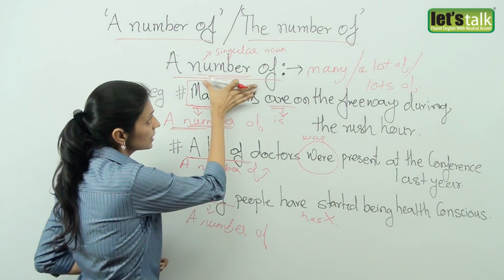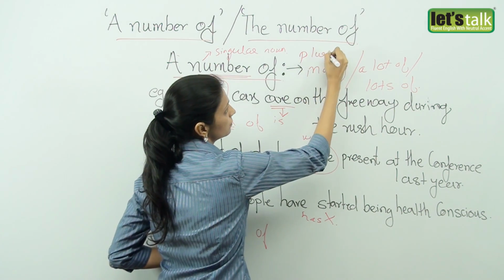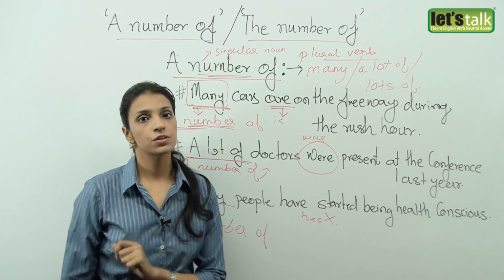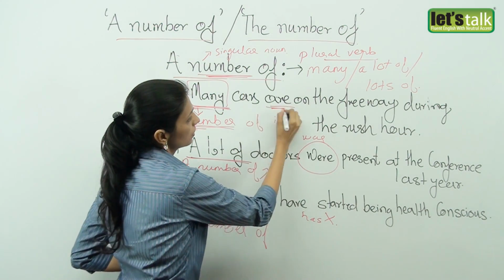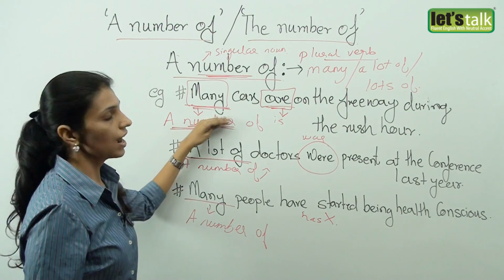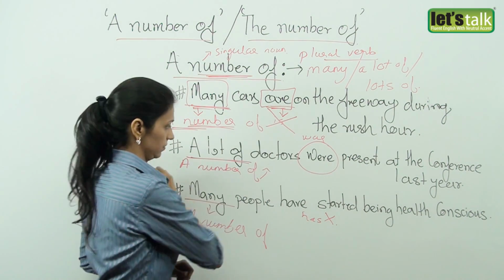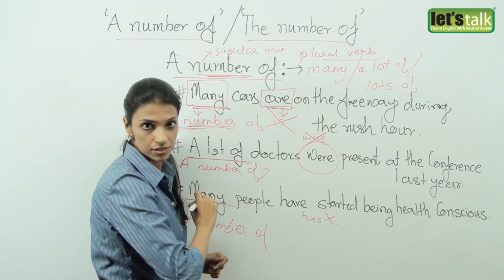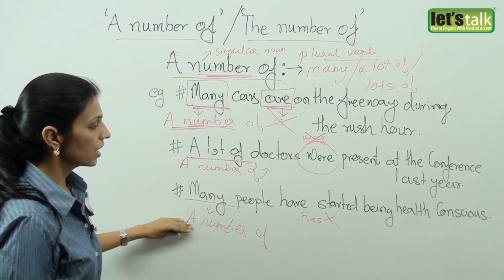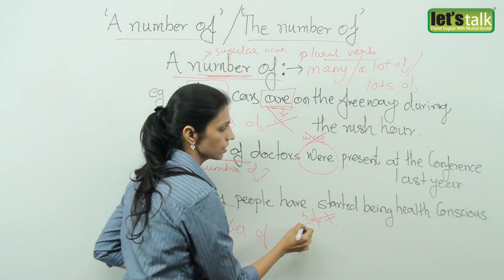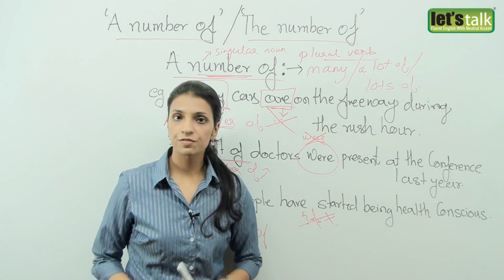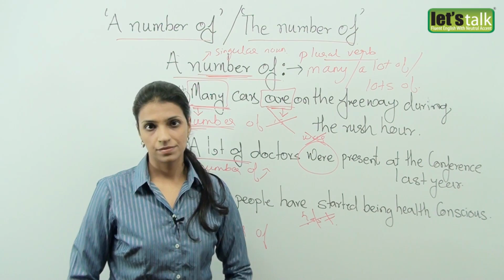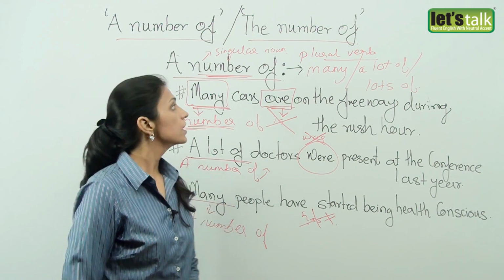So, a number of takes the plural verb, or it is followed by a plural verb and not a singular verb. So here in my three examples, a number of cars are and not is. In the second example, a number of doctors were and not was. Similarly, in the third example, a number of people have and not has. So I hope the first expression, a number of, is clear to you and I'm sure now you will use it correctly.